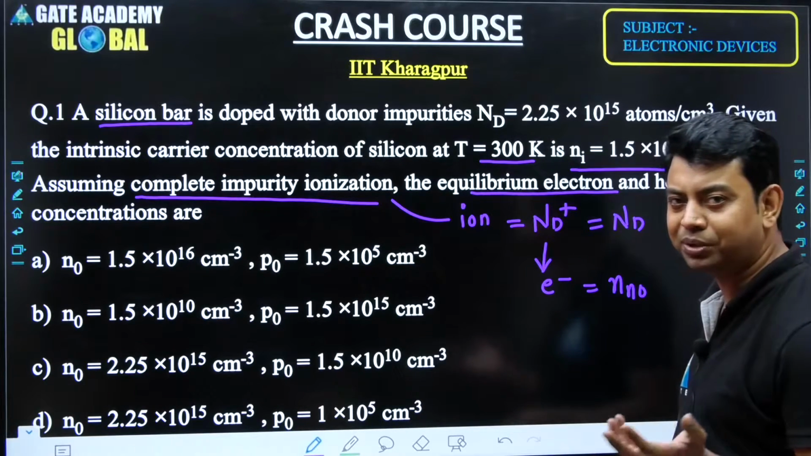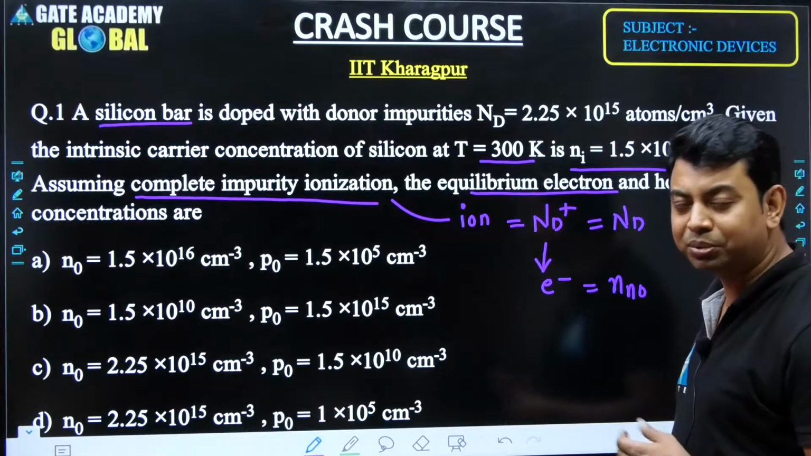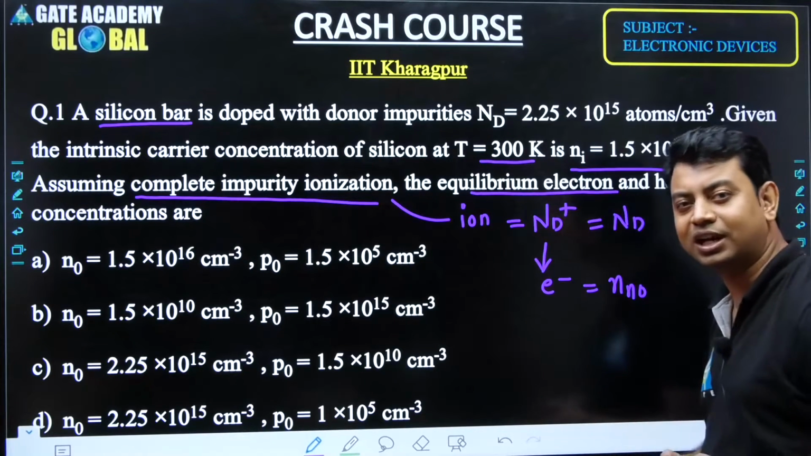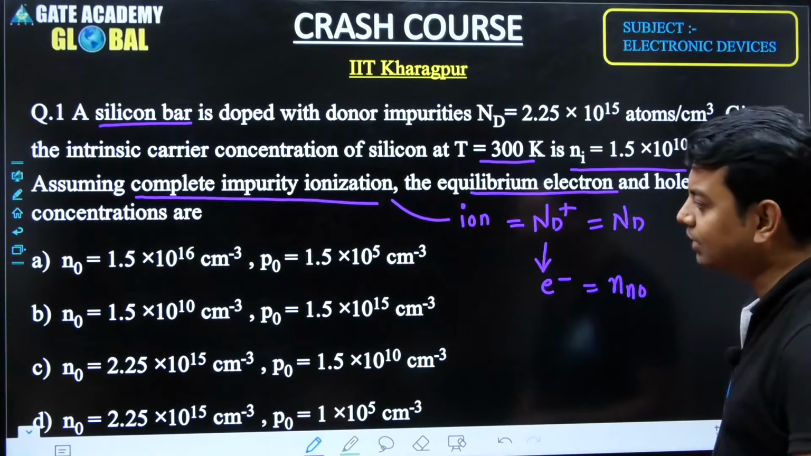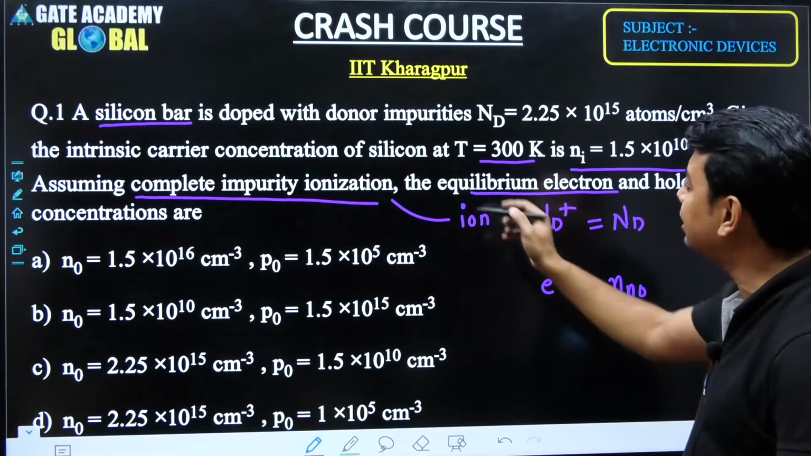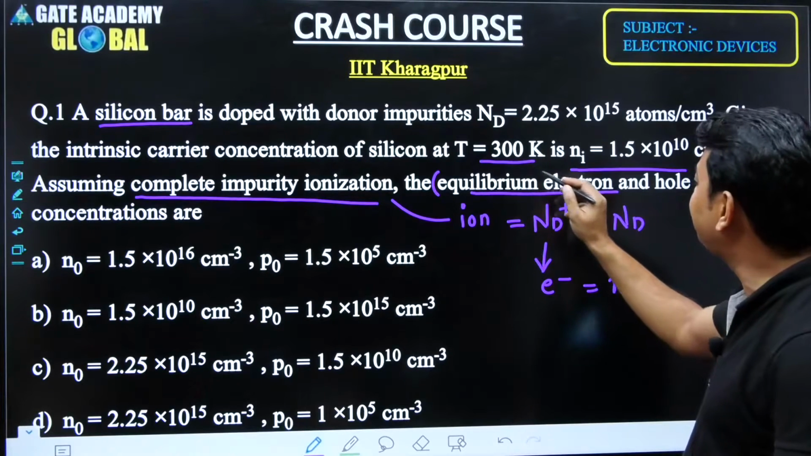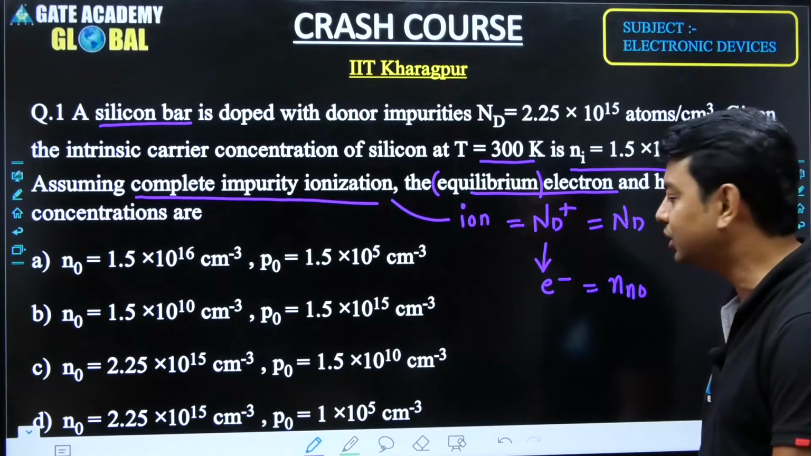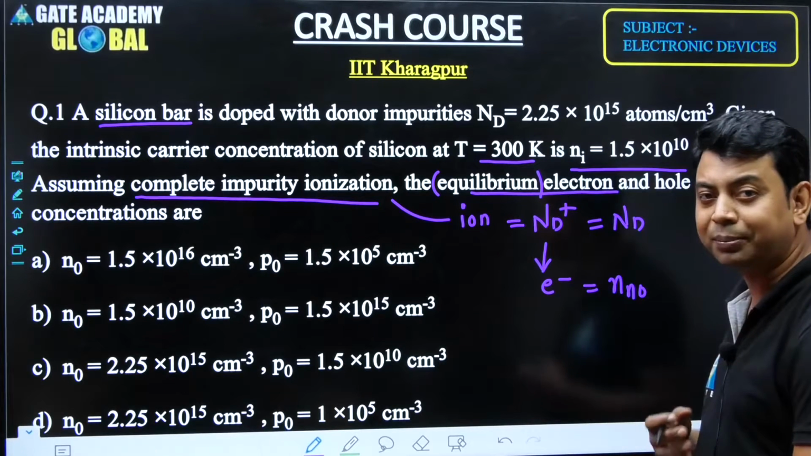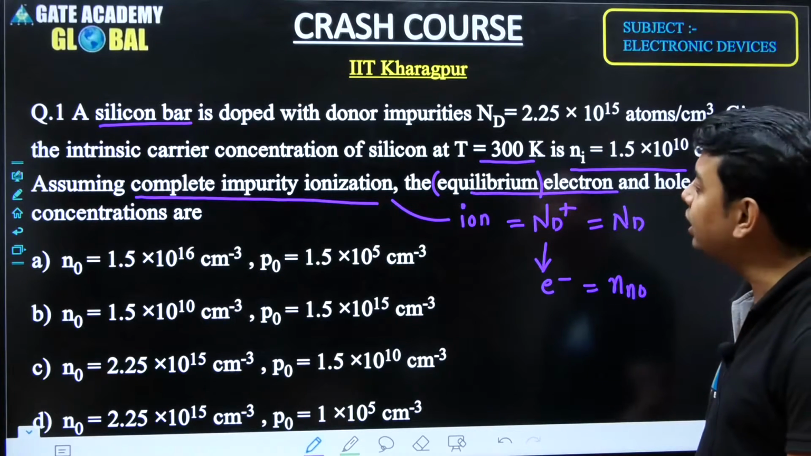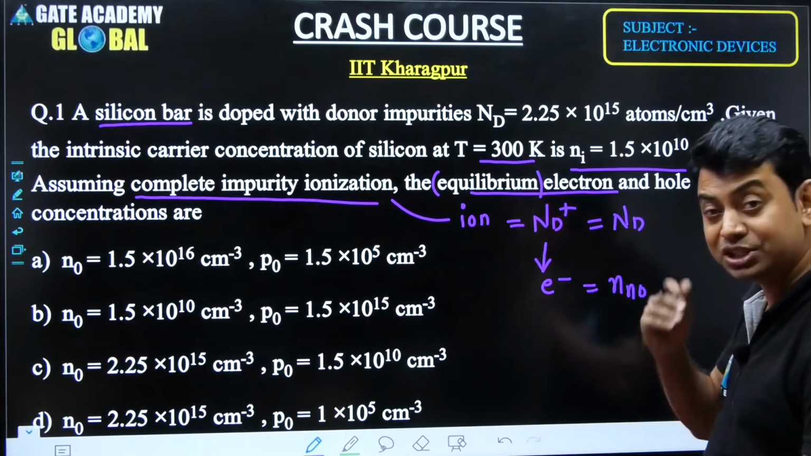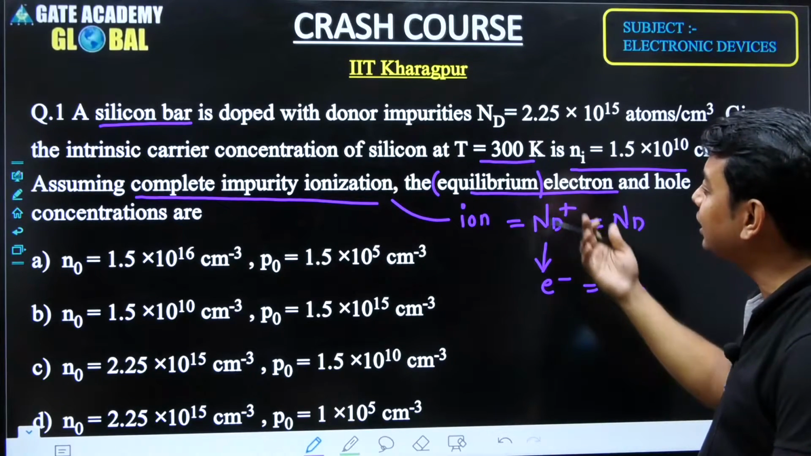That means we are not applying any external temperature, any external electric field, or any external light source or photon rays. In that condition, the semiconductor is said to be in equilibrium, and this word equilibrium is very important for understanding the concept behind the question. We cannot apply any force other than this 300 Kelvin. So 300 Kelvin is a force, but we cannot increase it.